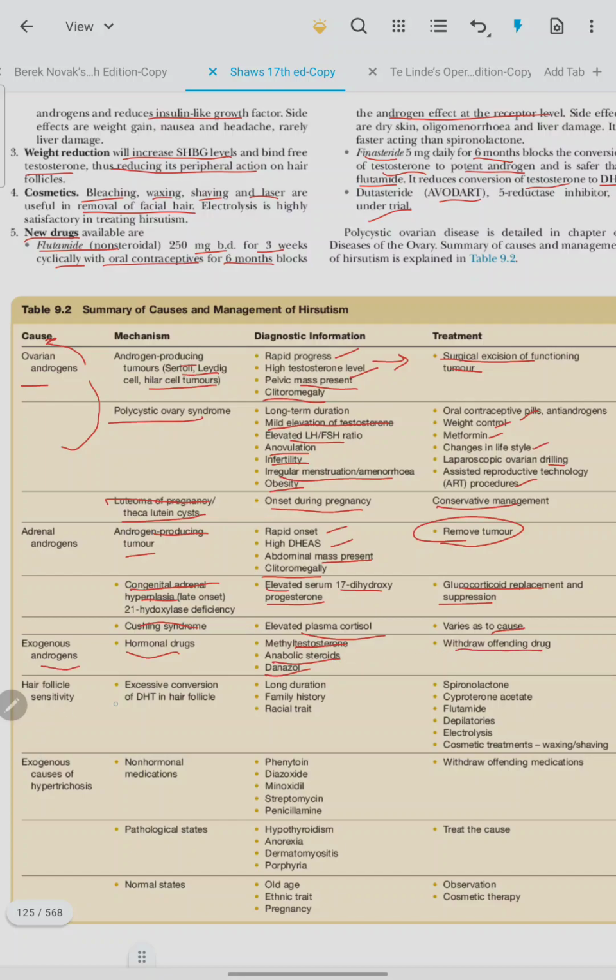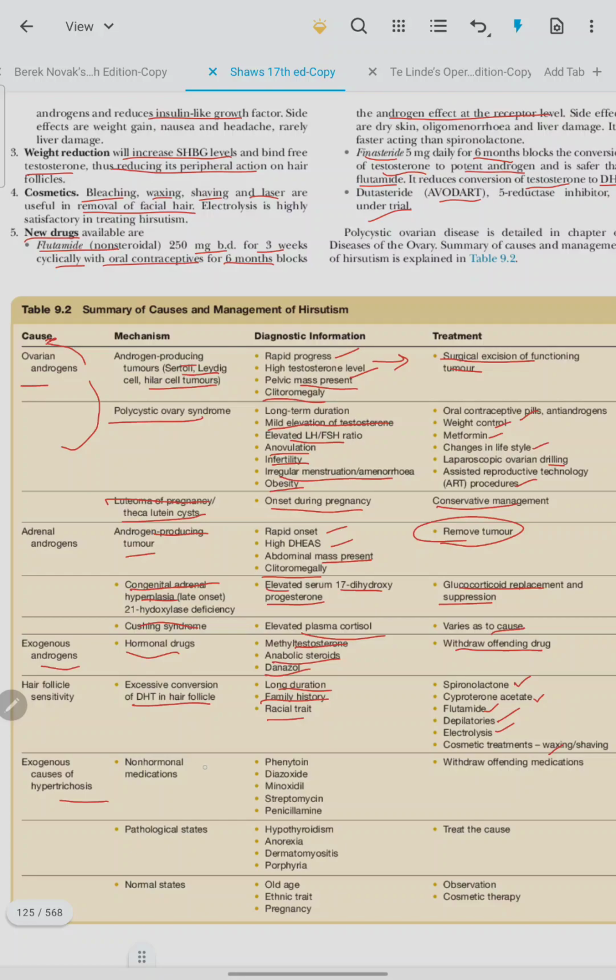Hair follicle sensitivity: excessive conversion of DHT in the hair follicle. It has a family history and is of long duration. Racial trait. Spironolactone, cyproterone acetate, flutamide, depilators, electrolysis, and cosmetic treatment can be done.